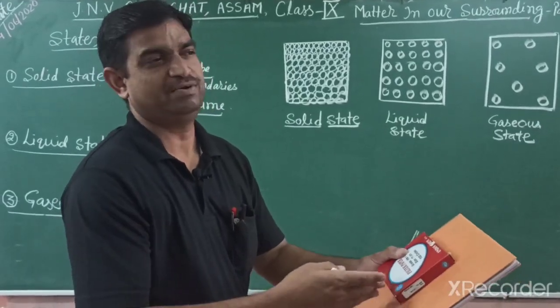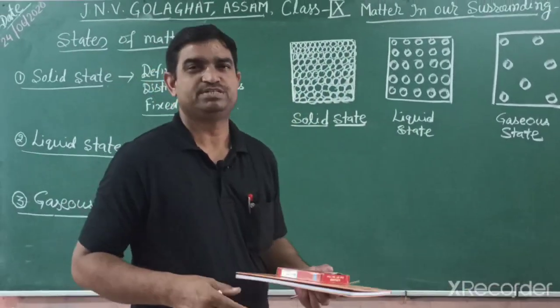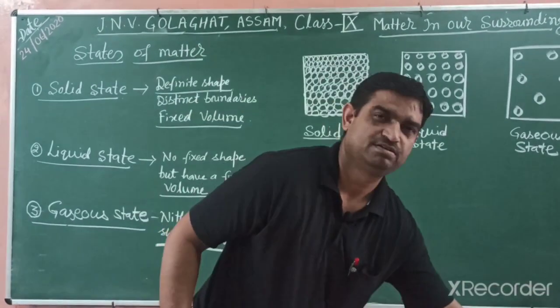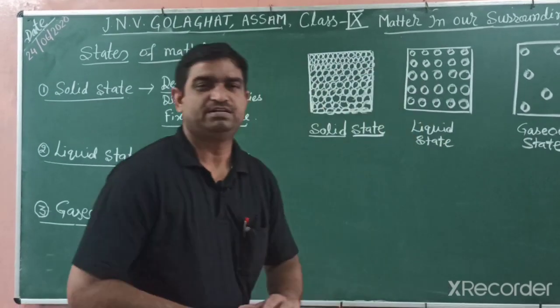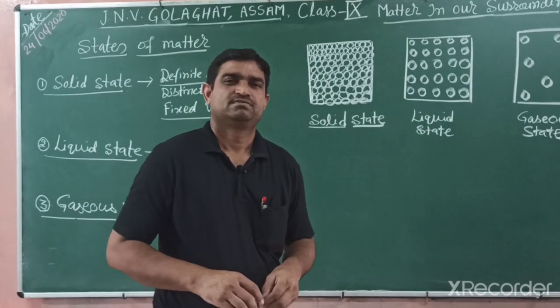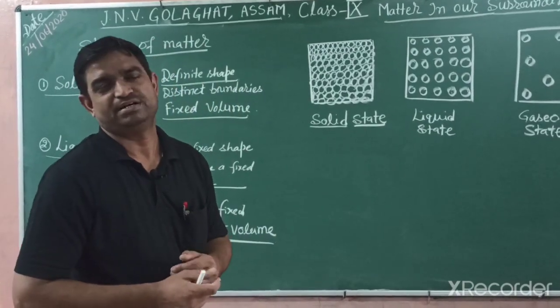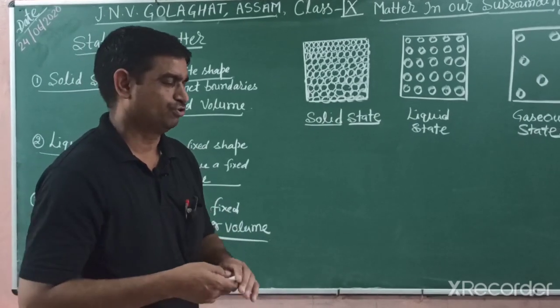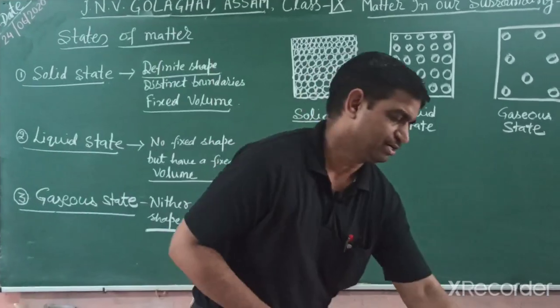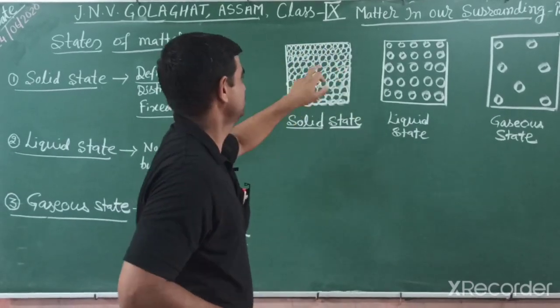Because, in yesterday's chapter we studied the characteristics of matter: matter is made of particles, there is space between particles, particles are continuously moving, and there is a force of attraction. So in solid state, the particles are very near to each other, very near, like in this diagram.